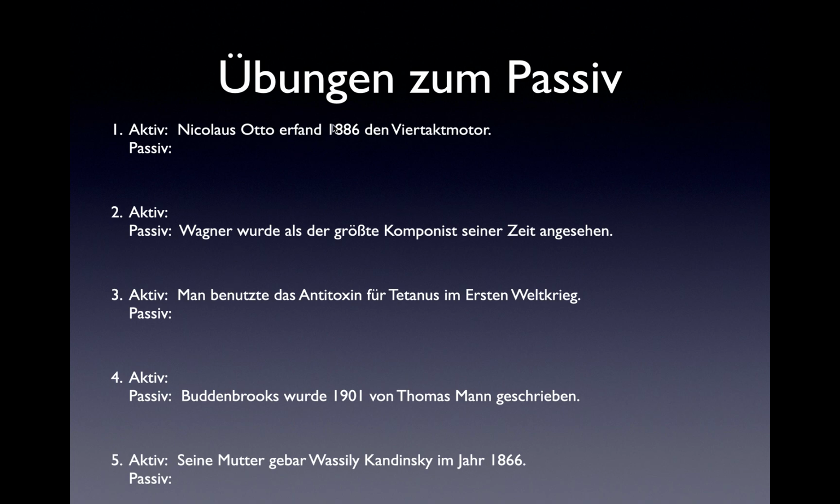Here, erfand is the imperfect form of the verb erfinden. So what I would be looking to do is change this to the Viertaktmotor was invented by Nikolaus Otto in 1886. Der Viertaktmotor wurde, that's the imperfect form of werden, 1886 von Nikolaus Otto erfunden. And you should have looked up that form of erfunden from your chart on the previous page. Go through and do numbers 2 through 5, pause the video, and come back here when you're ready to check your answers.